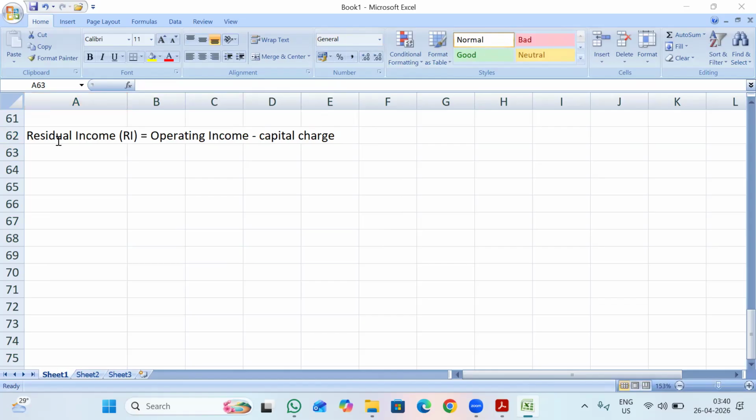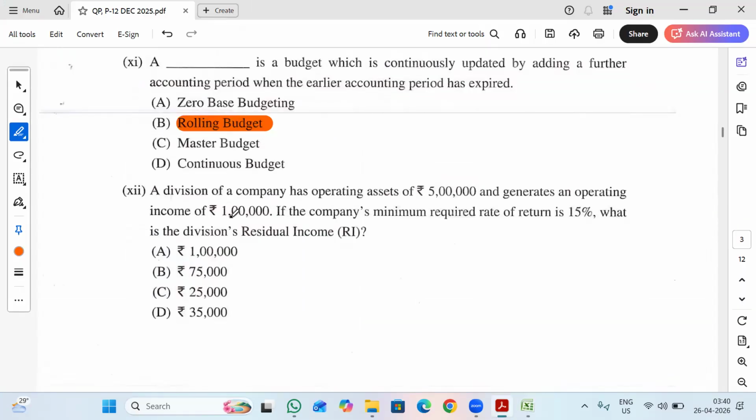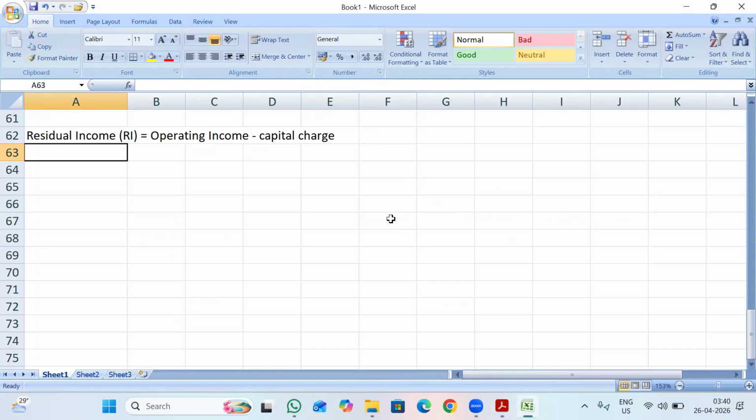So in this case, my operating income, they have given us 1 lakh rupees, and I am expecting 15% rate of return on my capital employed. So my capital charge is 5 lakh into 15%.